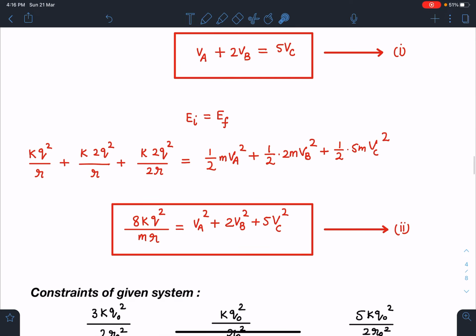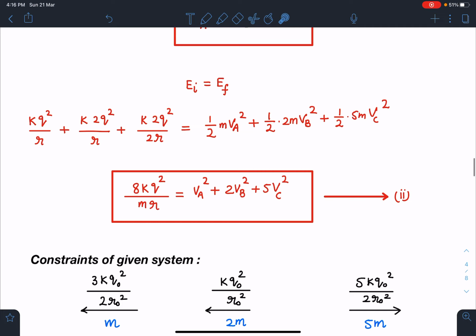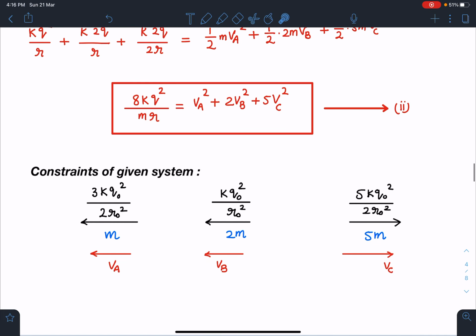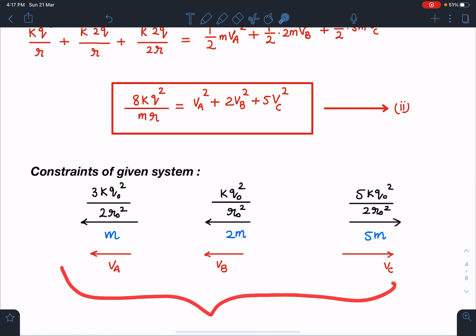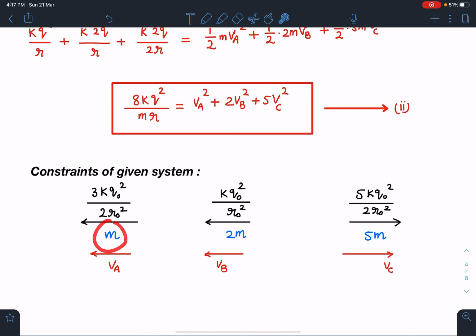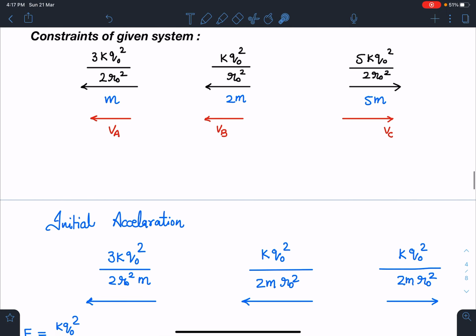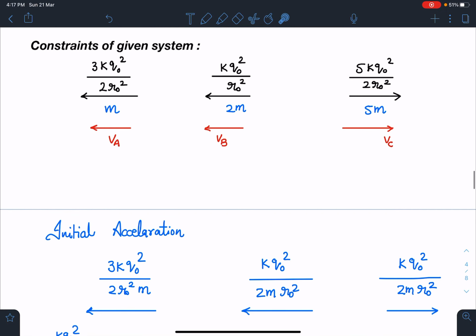So let's analyze the situation at the very first moment. This is a situation I have already explained once, and the masses are m, 2m, 5m, and I have taken VA left side, VB left side, and VC towards right. If you see the acceleration at the initial instant, I found this step most crucial in this case, and it is not easy to think, and certainly not in an exam scenario. It's very tough to think.